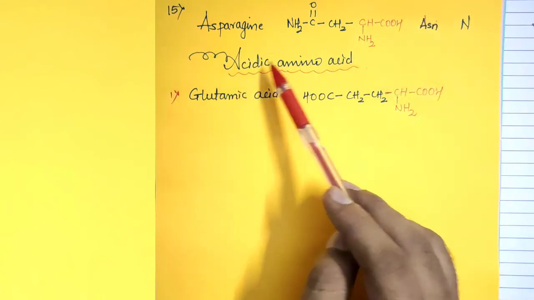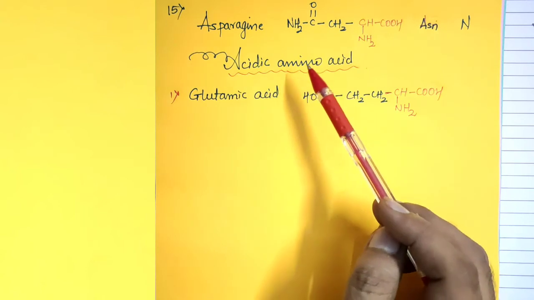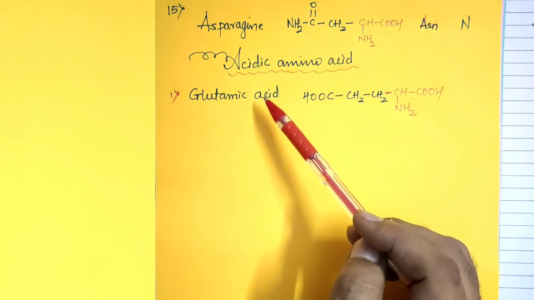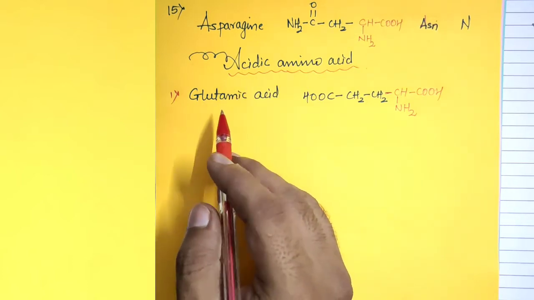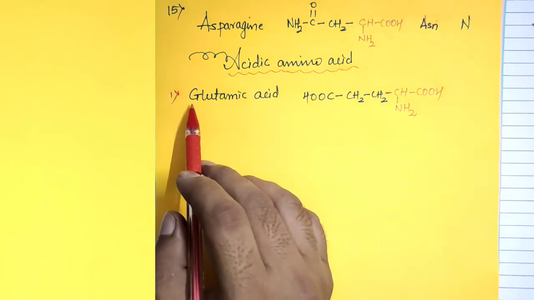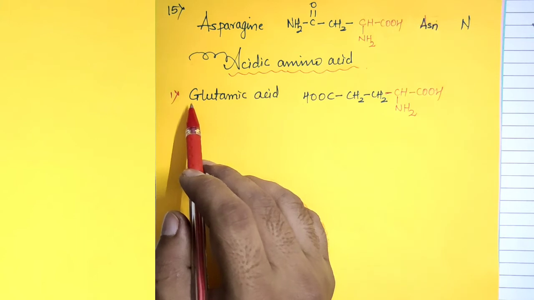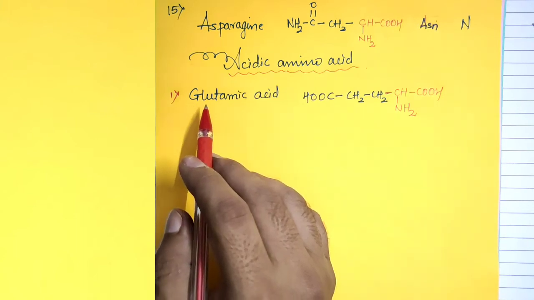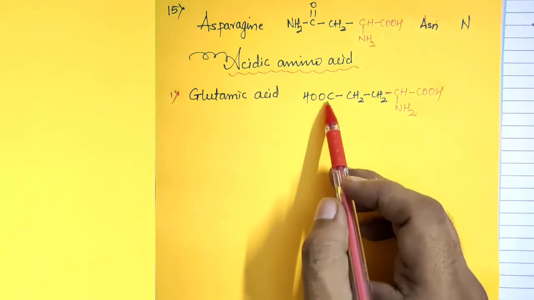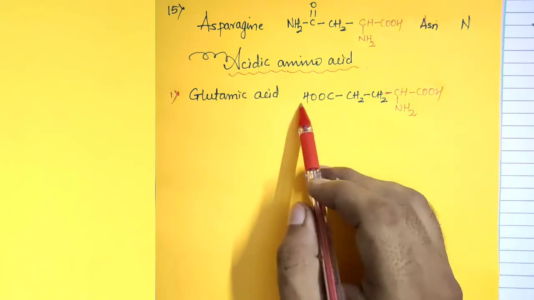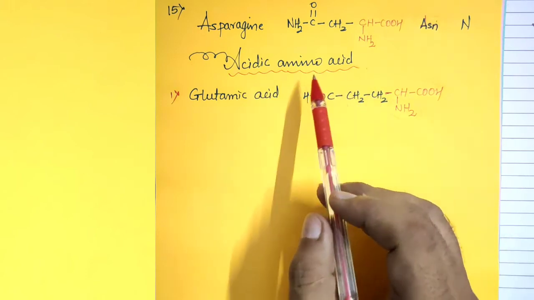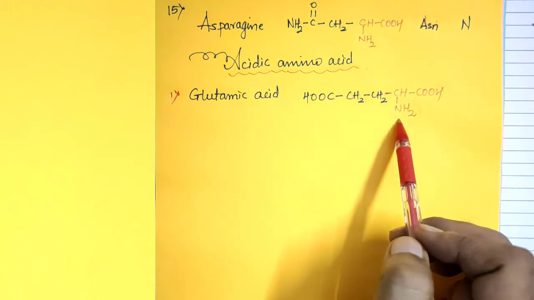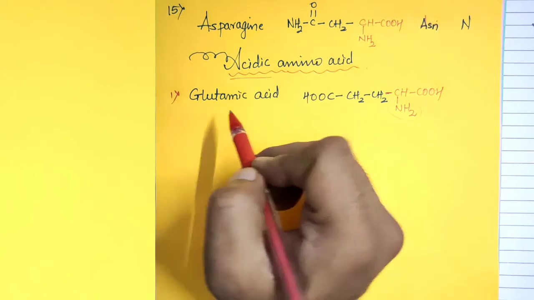Now we will see the acidic amino acids. In an acidic amino acid, the COOH group is more than the amino group. In our new syllabus textbook we have only 2 examples, glutamic acid and aspartic acid. Glutamic acid consists of the COOH group 2 times and the NH2 group only 1 time. So the COOH groups are more than the NH2 group. That is why it is said to be an acidic amino acid.